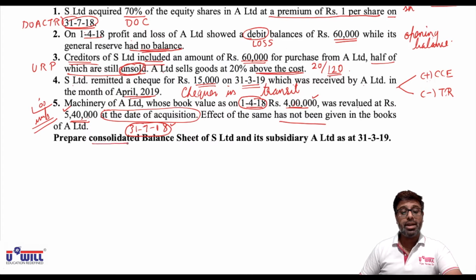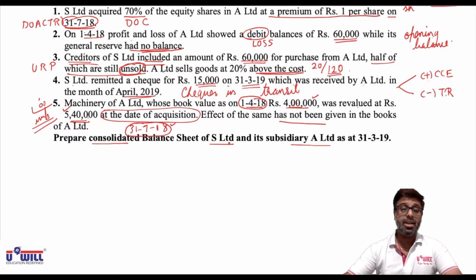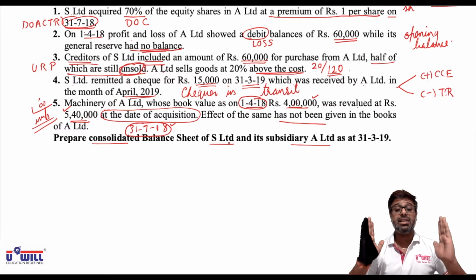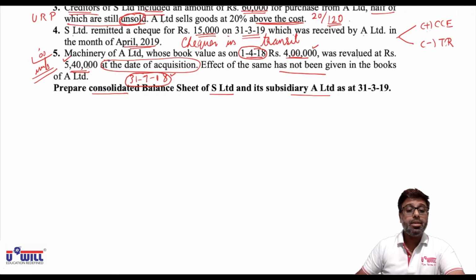Prepare consolidated balance sheet of S Limited, that is holding company. Be careful. In this question, holding company's name is S Limited, not H Limited, okay? And its subsidiary A Limited as at 31/3/19. So let us proceed with the workings of this. 7 workings we'll have to make in this particular question. So let us make the 7 set of workings in this question now.